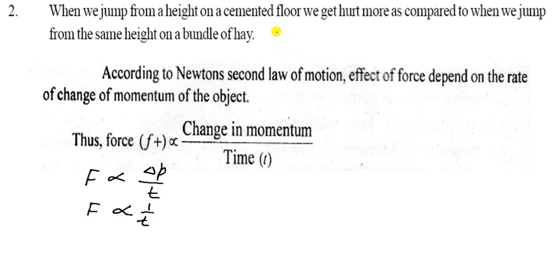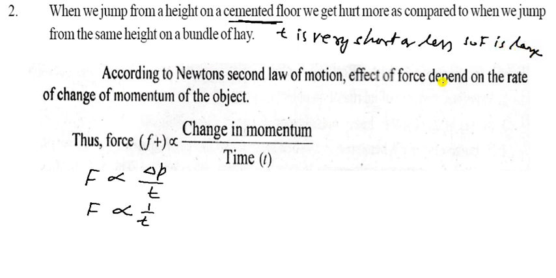So in this question, on the cement floor, the time T is very short, very less. So F is large. As you know, T decreases, so F increases. But if T increases, F decreases.